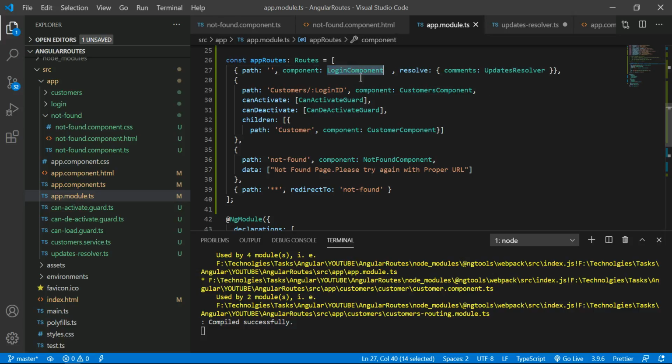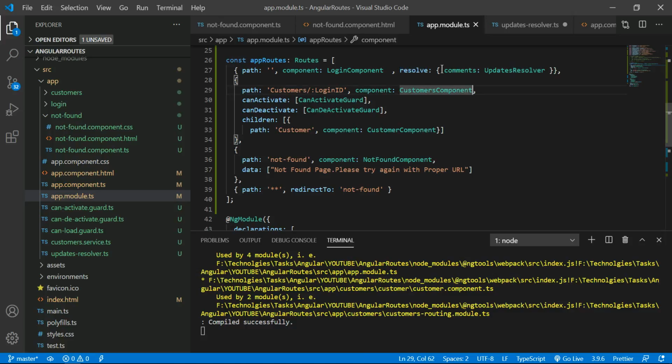Okay, in the login screen I have to show this message, right? Whatever the data is in the updates resolver, I have to show in the login screen. So for that I have to subscribe to this one also, like how I have written it for the data. The same way I have to write the subscribe for this updates resolver, because I have to get the data, right? The same way we wrote the subscribe for the data, we also have to write the code for the resolve.